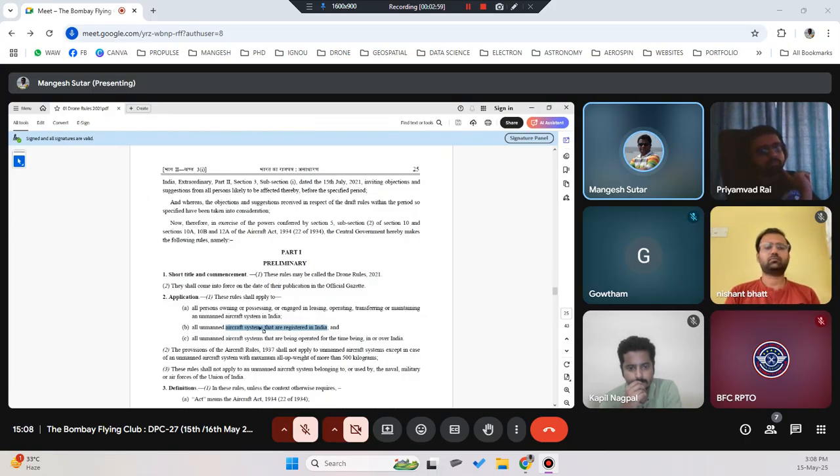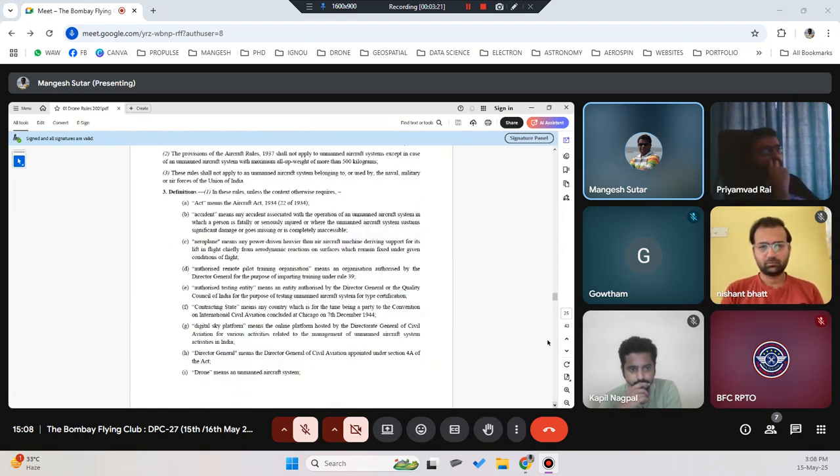Okay, so this is related to drones. All unmanned aircraft systems that are being operated from time to time in and over India. Okay, so these are the applications, on whom these rules will be applied. The person who is flying the drones which are registered, and at the time being the drones which are flying over Indian airspace. Okay,